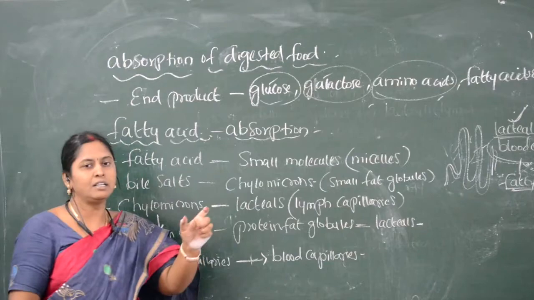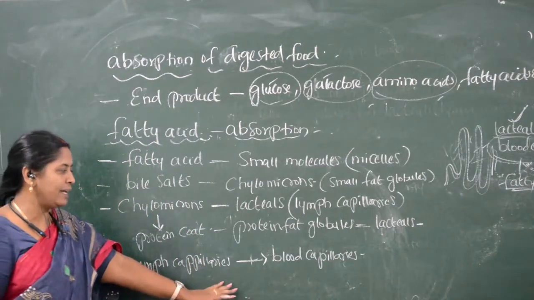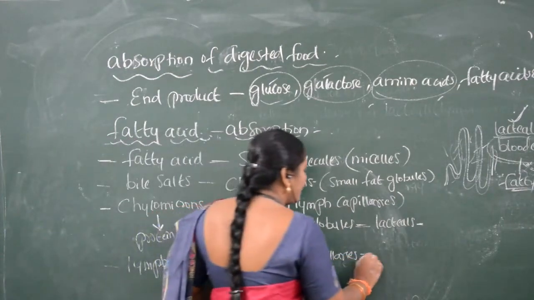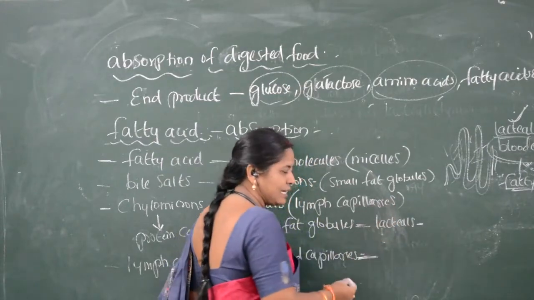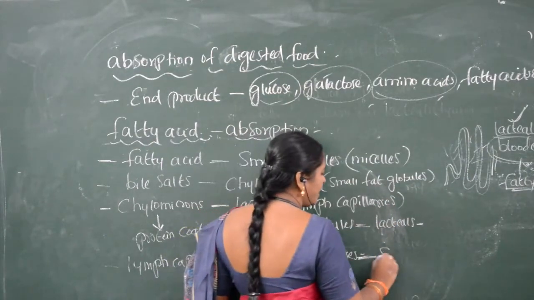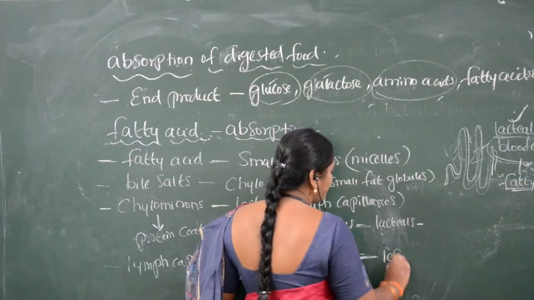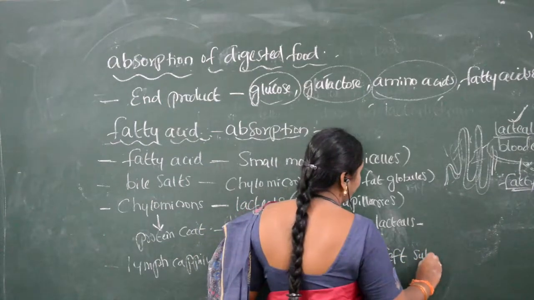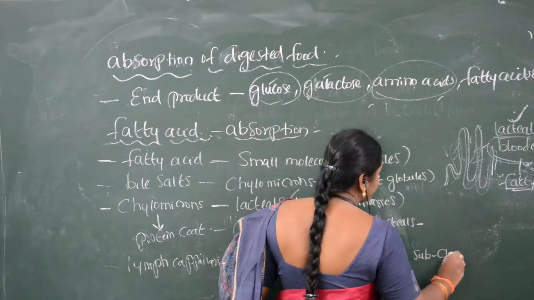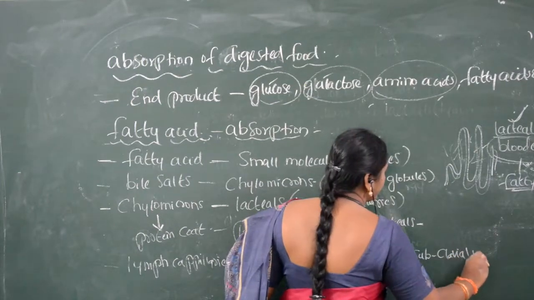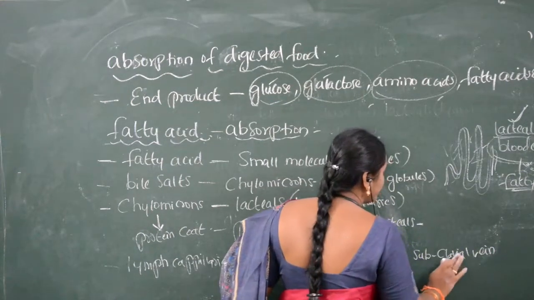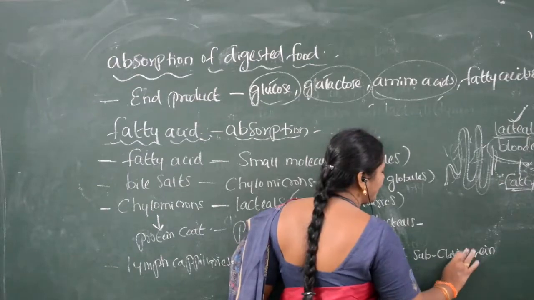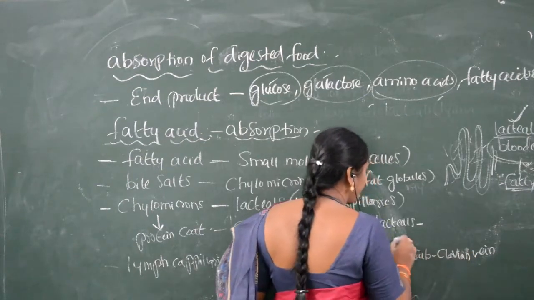So it enters into the blood capillaries in the chest cavity by a vein called the left subclavian vein. What is the vein, children? Very important.